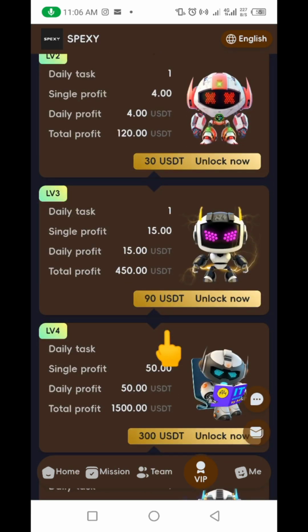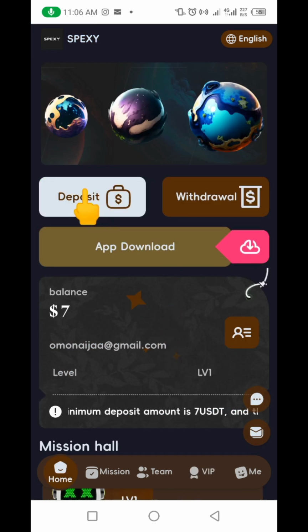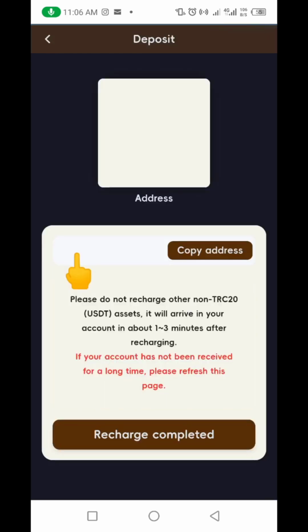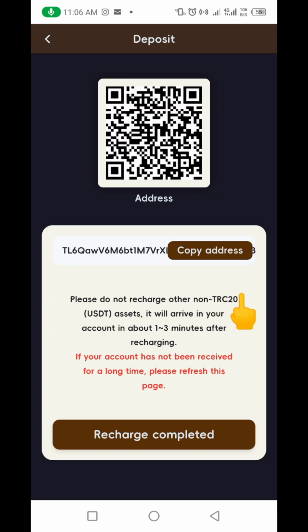All you just need to do to get started is to go up here. You're going to click on this deposit here. When you click on this deposit, it's going to bring you here. Now remember, the deposit only accepts USDT TRC20. So you're going to copy this link here. You can see copy successfully. Then you're going to go to your exchange. It could be Binance, it could be KuCoin, it could be MetaMask, it could be Trust Wallet, anywhere. Then just send the TRC20 amount of money. Let's assume you want to start with $300, $200. Just send that amount to this wallet, to this crypto address. When you send it to this TRC20 crypto address, it's going to appear in your account here.